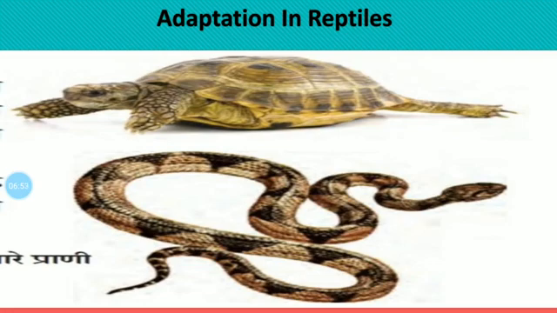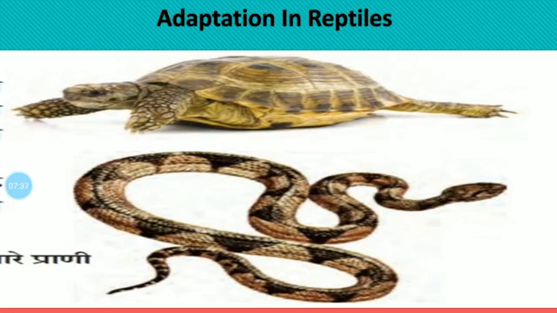adaptation in reptiles. You know about reptiles? Tortoise, snake, lizard. These are examples of reptiles. Observe from a distance how a snake and an earthworm creep. From some distance you can observe a snake or earthworm or other animals. Don't go close to that animal, that is dangerous to us. Which organ do they use for creeping? Are there any special changes for that purpose?